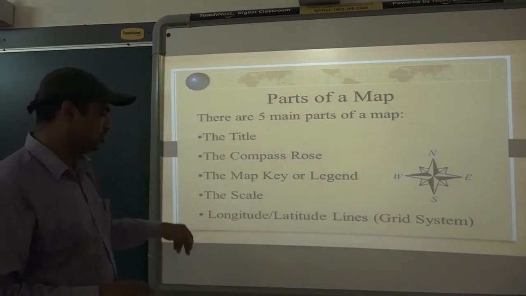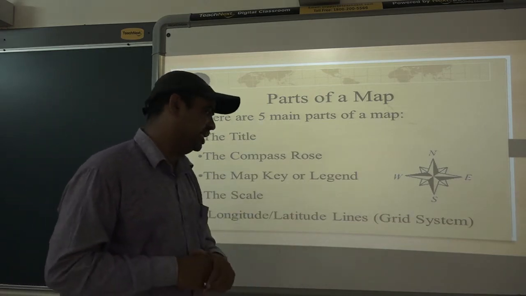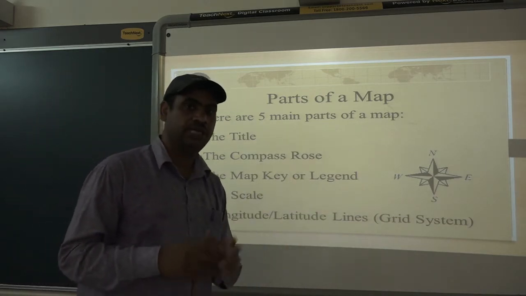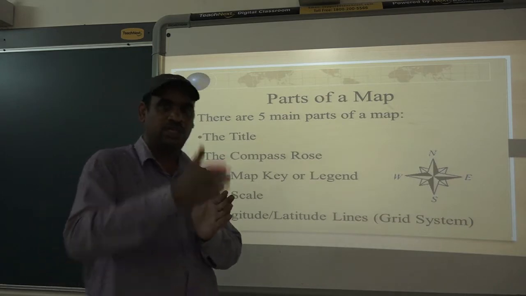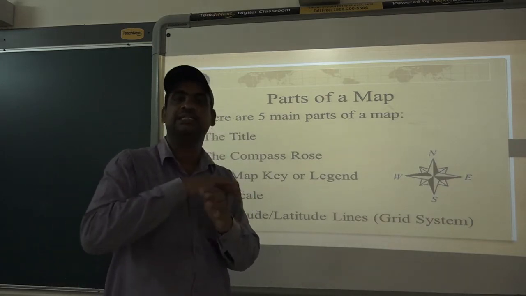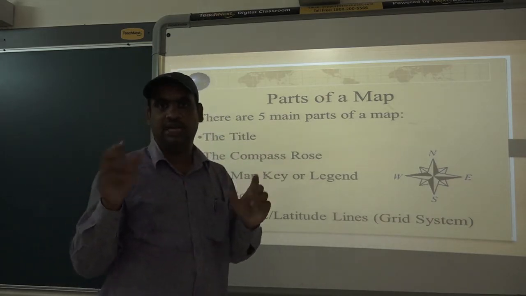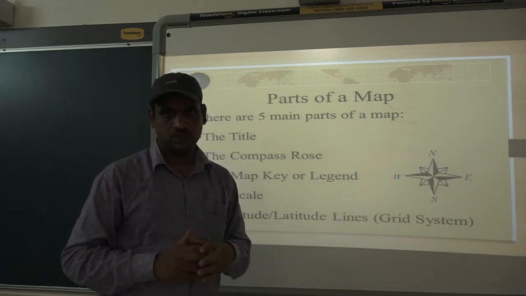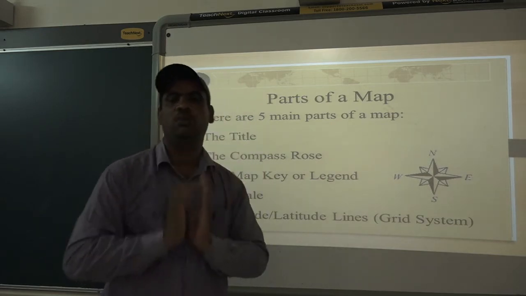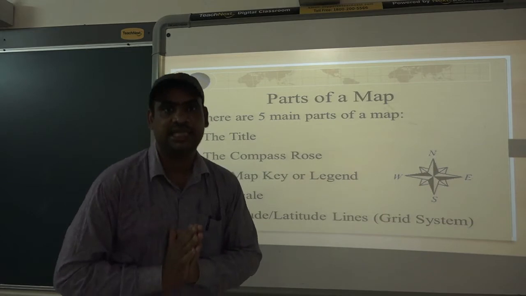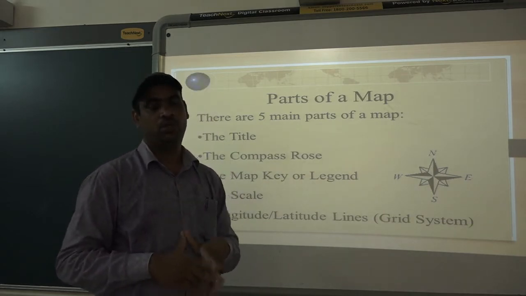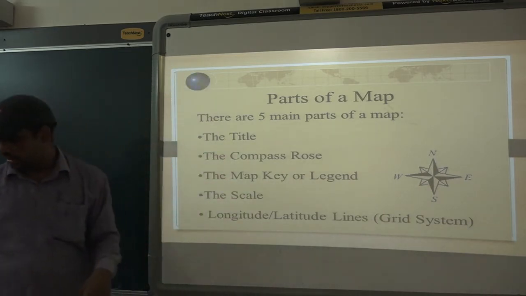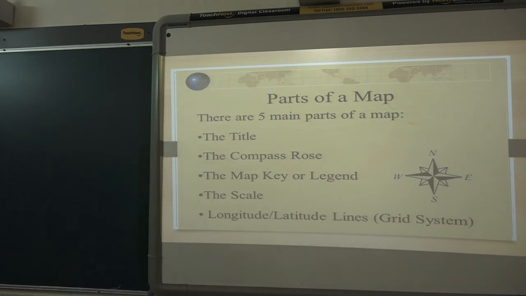Then, scale I have told you. Longitude and latitude lines, that is the grid system. If you look at the globe or map, there will be vertical lines and horizontal lines, both, and they have a meaning. They indicate the exact place of a particular area, the exact location of the area. For this reason, it is important.